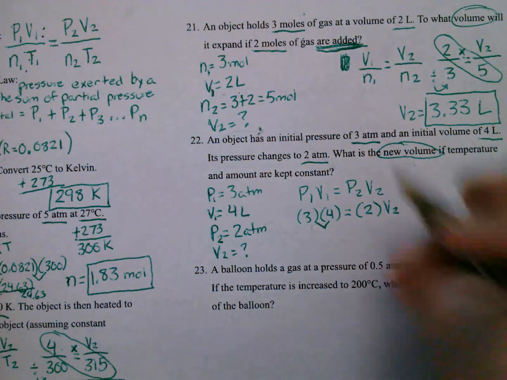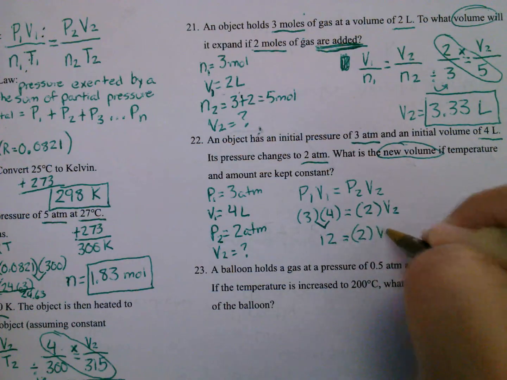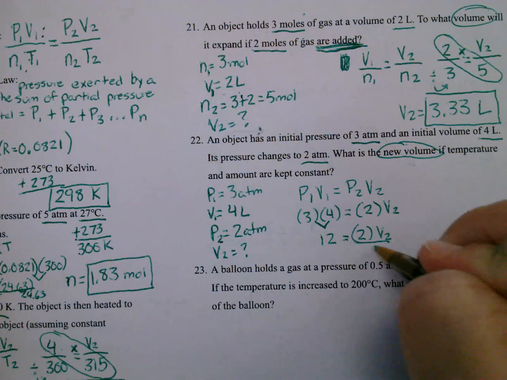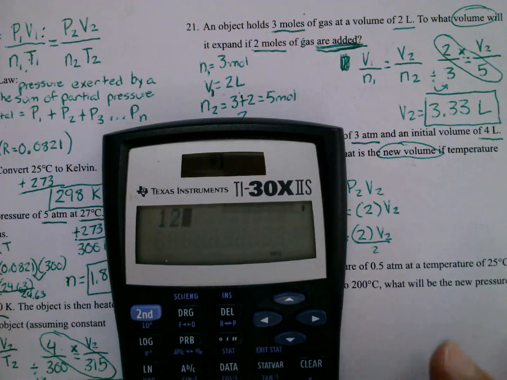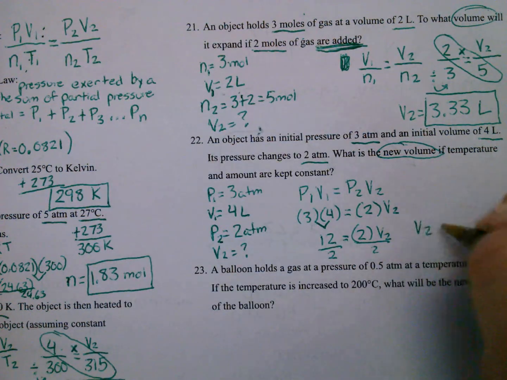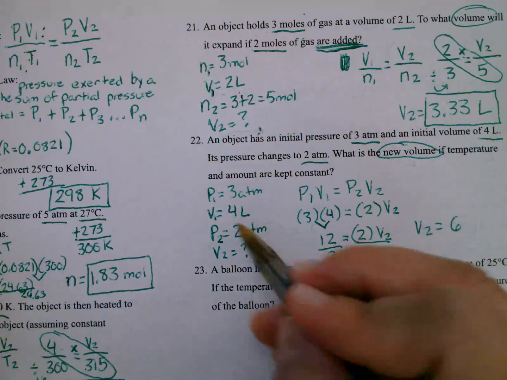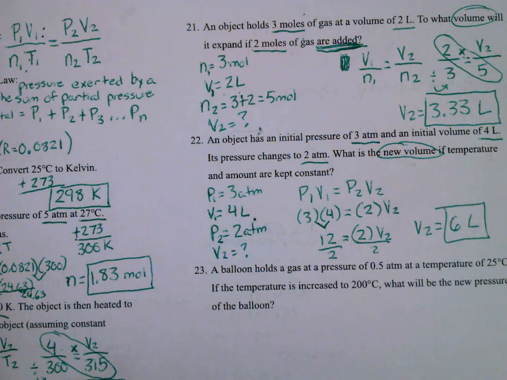So 3 times 4 is 12. That's equal to 2 times V2. Then I'll divide both sides by 2. 12 divided by 2 is 6. So my V2 is 6. Since my first volume was liters, that means my final answer will also be liters.